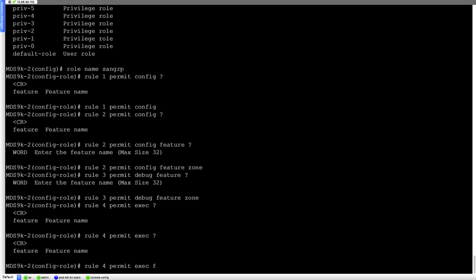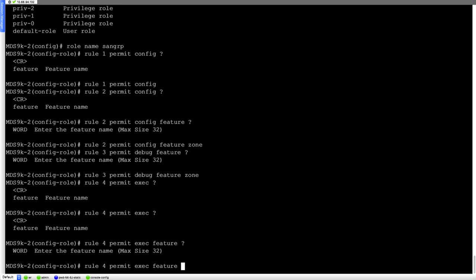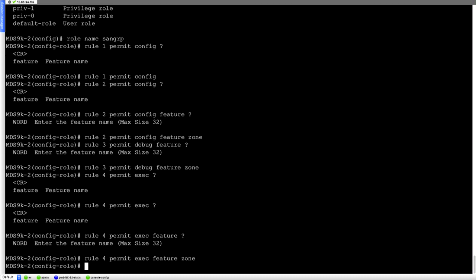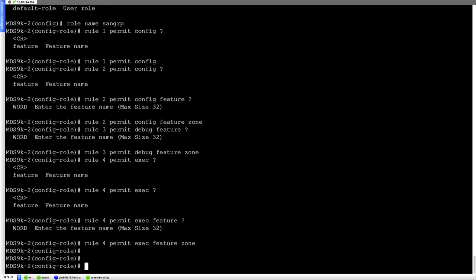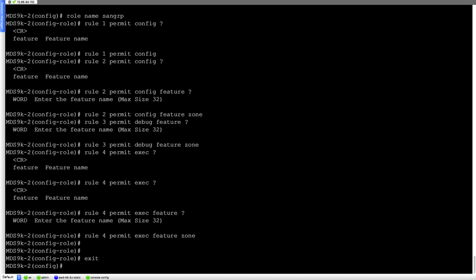I can enable it for a feature, and then I can specify the feature. So if I want to run the exec commands, I can specify zone as well, but if I want to run a different feature, I can enable that as well. And if I want to remove any rule, I can always say no rule, and that particular entry will be removed. So that's how we define the roles.